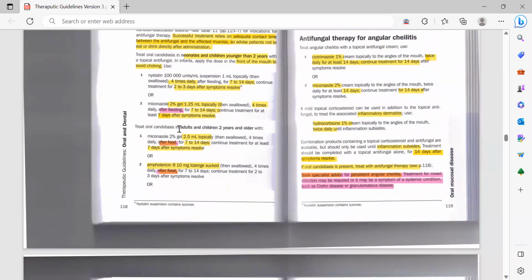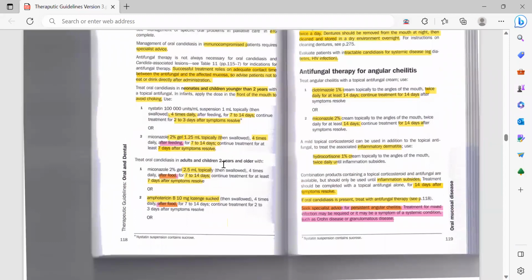Then treat oral candidiasis in adults and children 2 years and older with miconazole 2% gel, 2.5 ml topically. It is then swallowed; they do not need to spit it out. They can swallow it, 4 times daily after food for 7 to 14 days. Continue treatment for at least 7 days after the symptoms resolve.